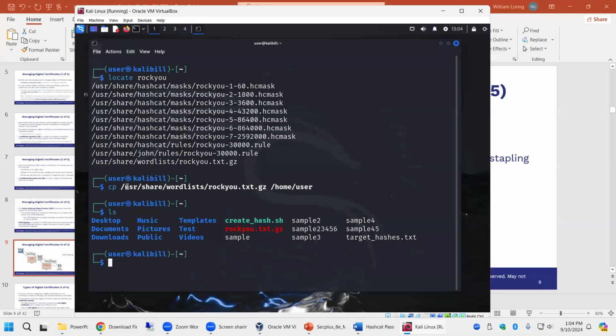I think it's red because it's compressed, probably. Like green is for execute. All right, how are we doing?